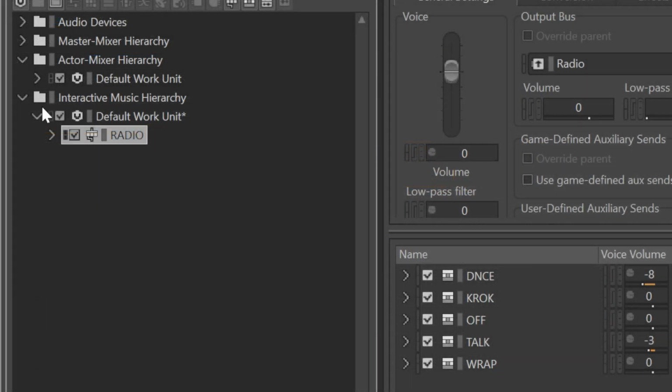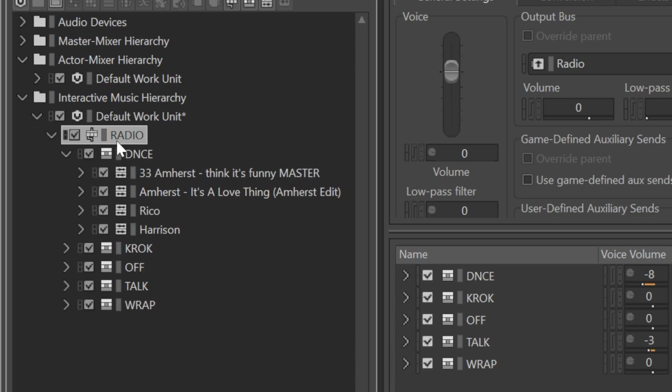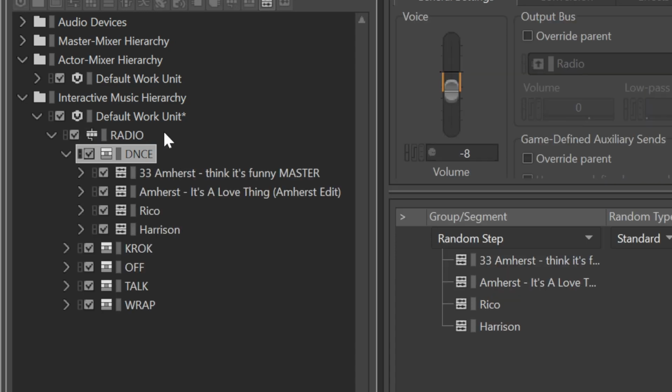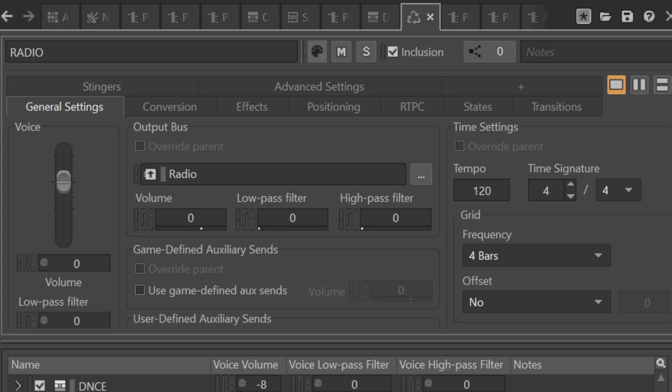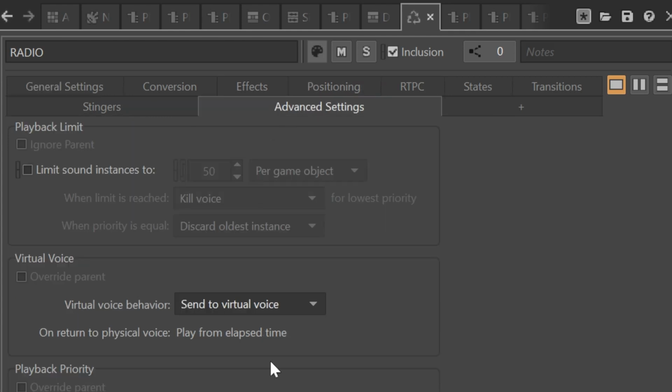Over in Wwise here, the radio stations live in the interactive music hierarchy. You could put them anywhere, but for this demonstration, I thought it was more appropriate. Setting the voices to virtualize and play from elapsed time are very important because it guarantees all the radios stay in perfect sync with their host transmitter.